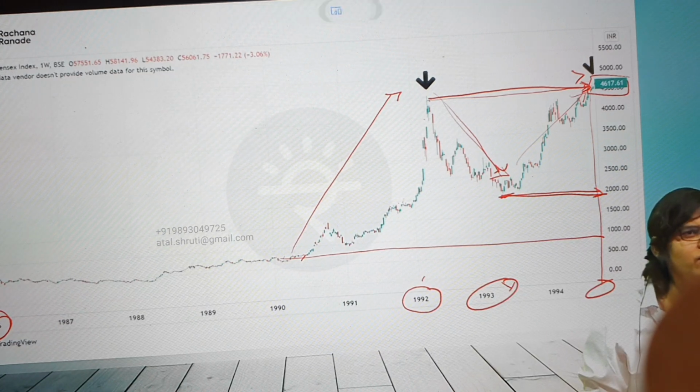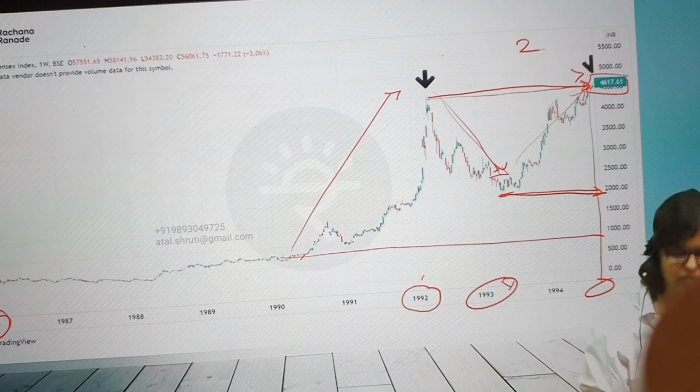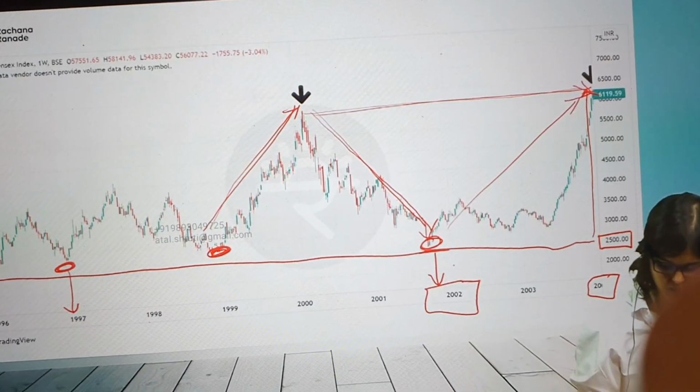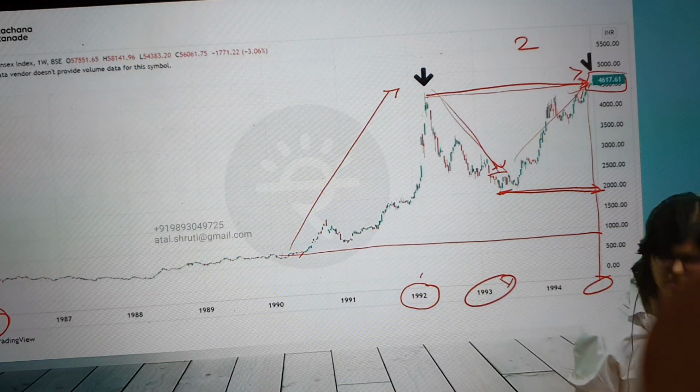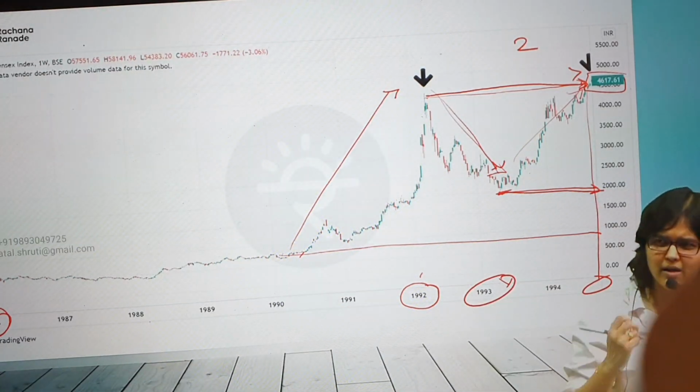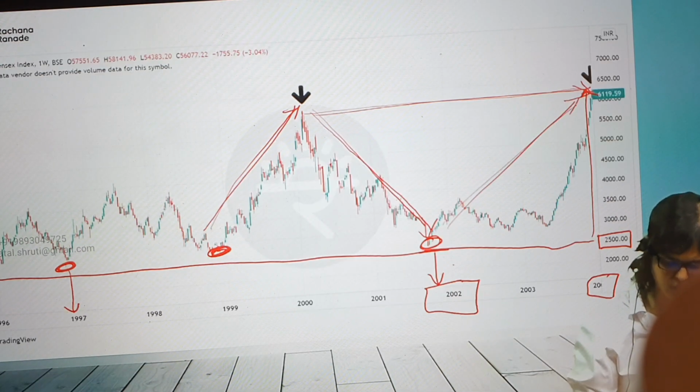Oh, he's saying maybe first event this happened. This was the first event that happened. It took 2 years for recovery. Then everyone learned from their experience. Now the recovery, again 2 years. No, wait. Sorry. Both recoveries almost 2 years only. Correct? Here also recovery is from 93 to 95. Here also recovery is 2002 to 2004.